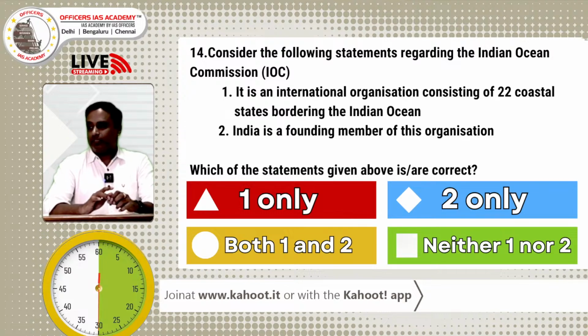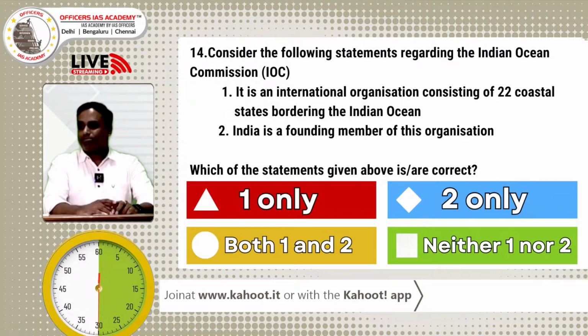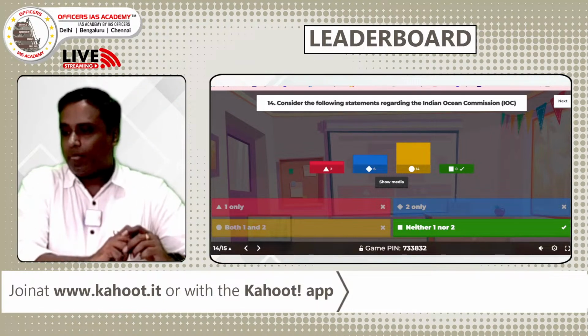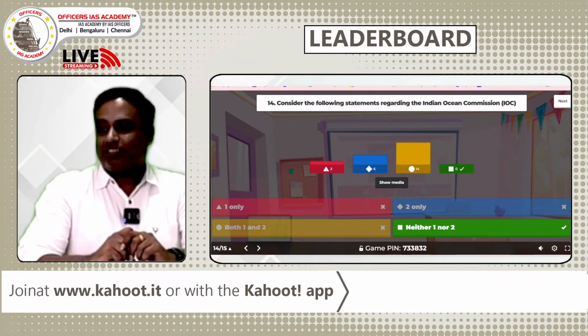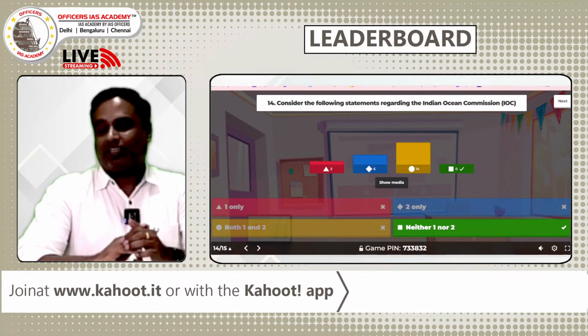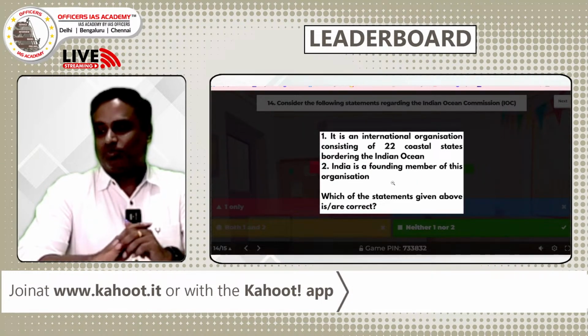Last 10 seconds to answer. It's good. We have seen 14 persons have given answer C, but the problem is the answer is D. No one has given the right answer.